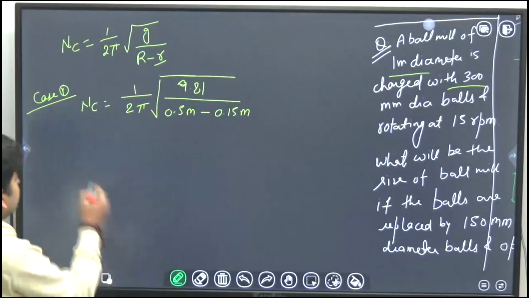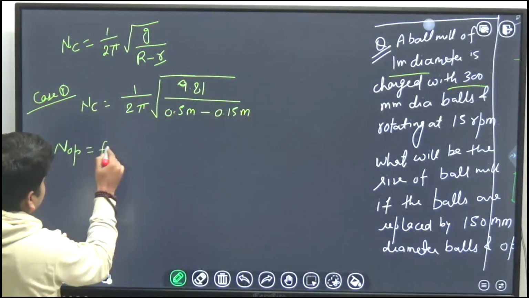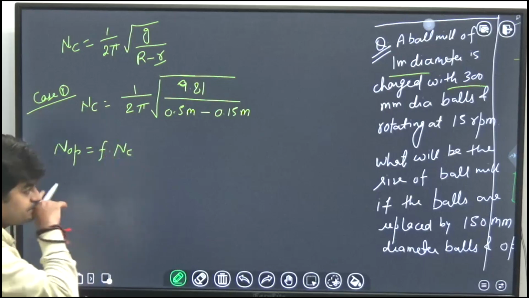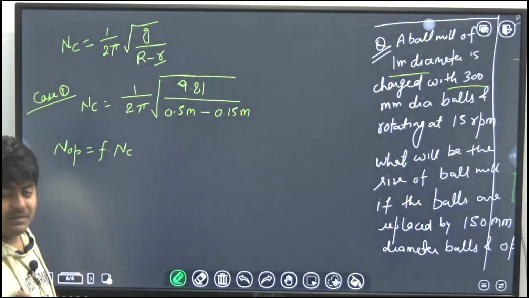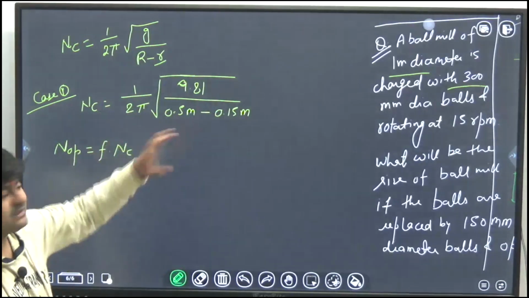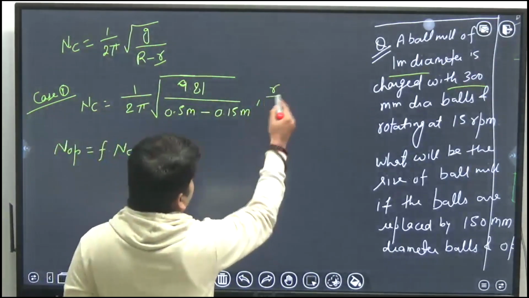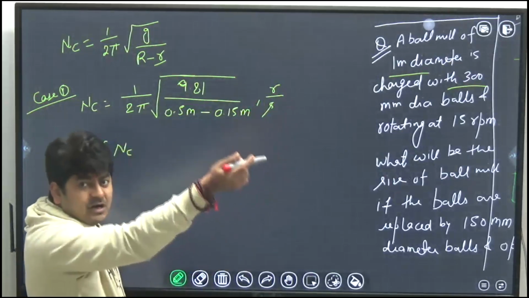Okay, and we know that the operating speed of the ball mill is F times the critical speed. But the operating speed is given in RPM and this critical speed is in RPS, that is revolutions per second. So I need to change this into RPM.